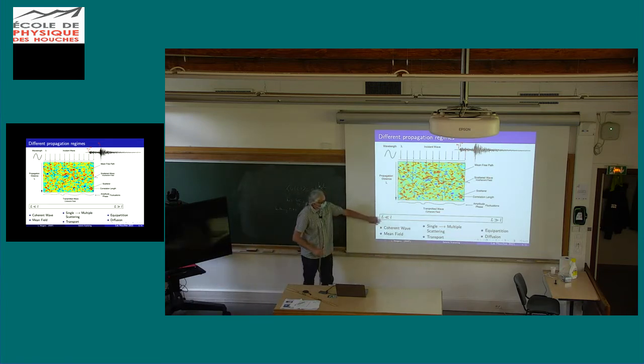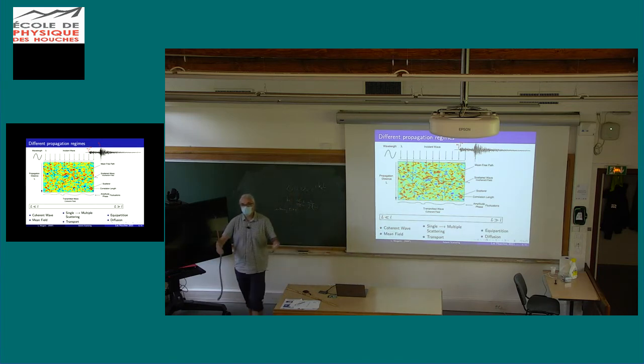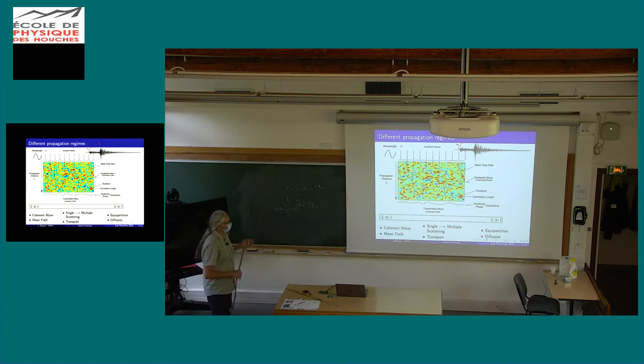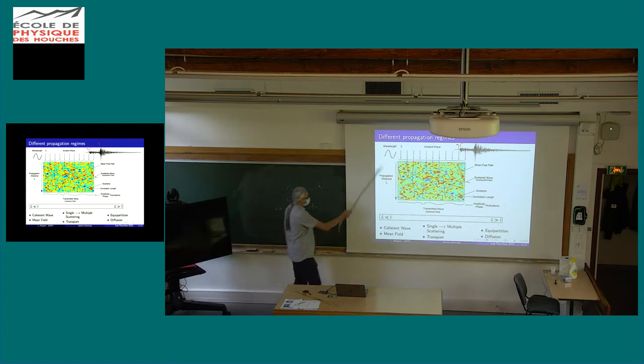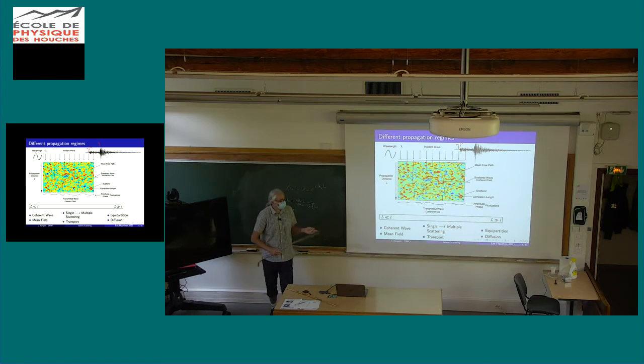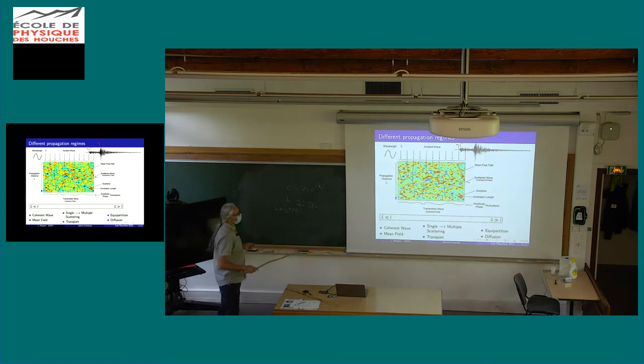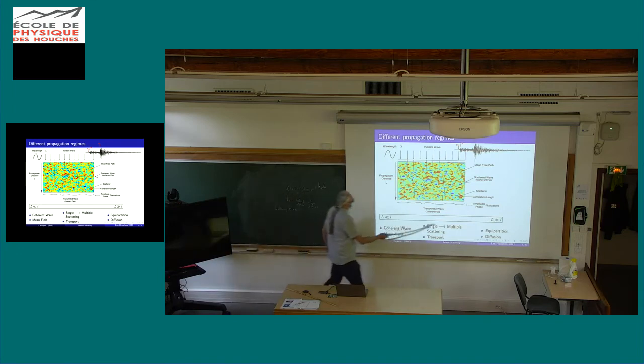So yeah, just come back to this. When the mean free path is large compared to your propagation distance, the coherent wave dominates, and you can use mean field theory. When the propagation distance starts to be of the order of the mean free path, then you start to see scattering effects. And in fact, in short period seismology, we are always in this regime.